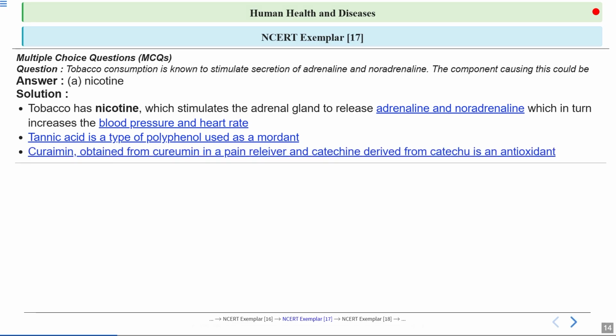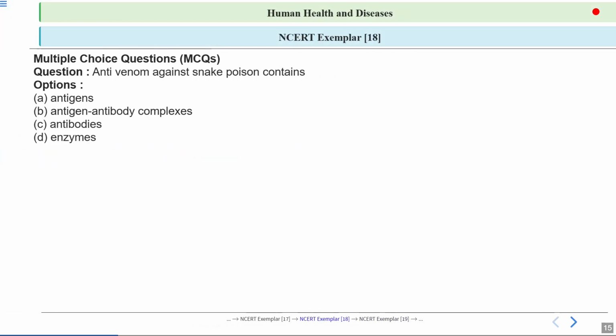Now, another option, curamine, which comes actually from curcumin, is used as a pain reliever, and catechin from catechu is an antioxidant. So neither of these substances stimulates adrenaline or noradrenaline.